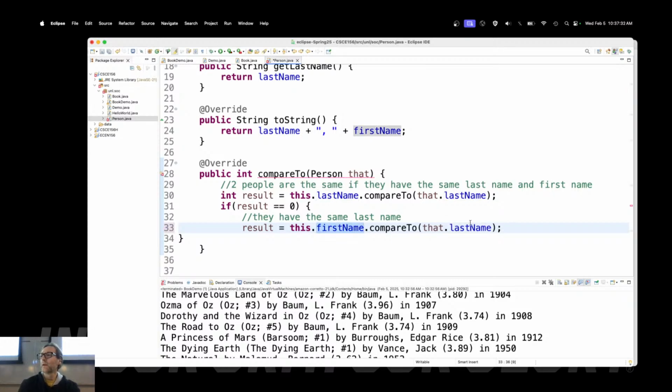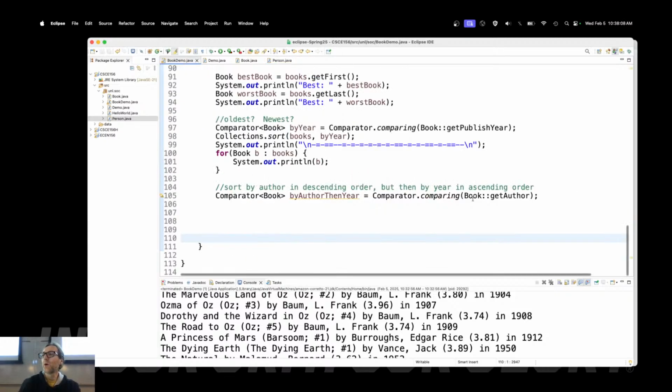There we go. And first, right. Okay. Now it could still be the case that they have the same last name and the same first name, in which case they're the same person. So I'm going to end up returning 0 in that case. Otherwise, I check their last name, and if it's negative or positive, then this never actually gets executed. So Smith, comma Jane is going to come before Smith, comma Zoe, or something like that. But otherwise, if they have the same last name, then we look at their first name and compare those.